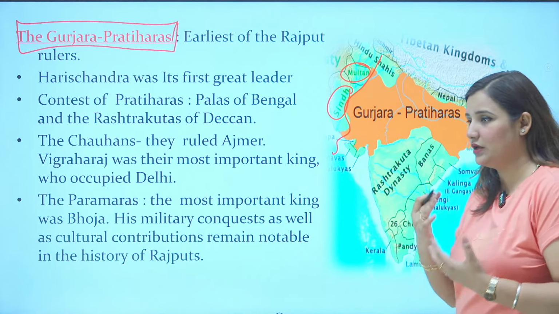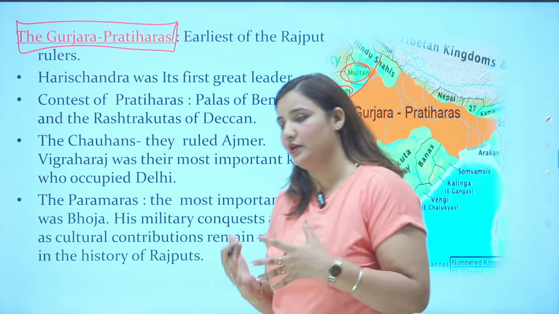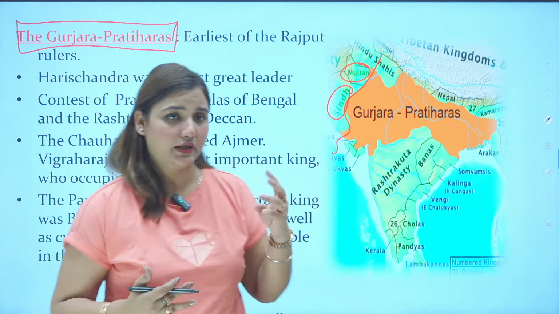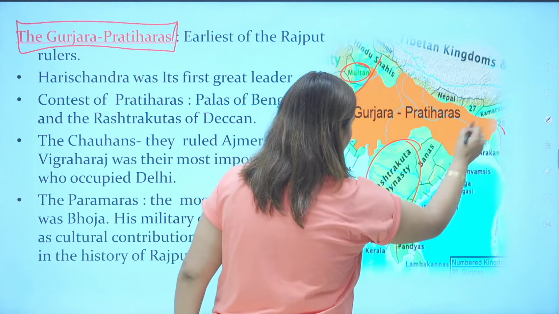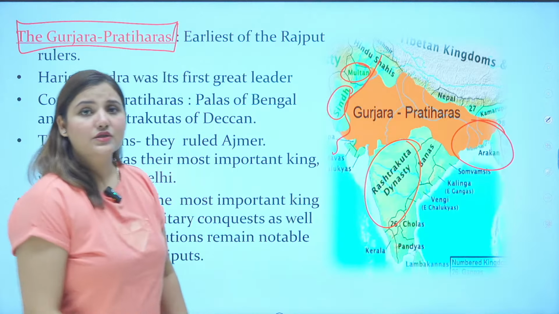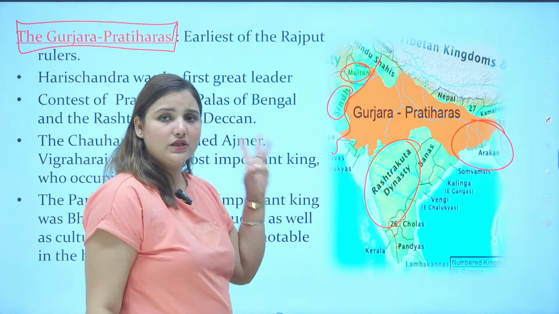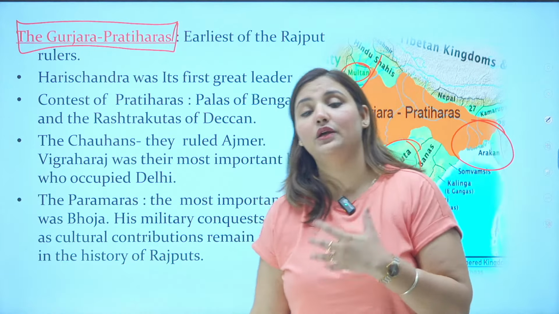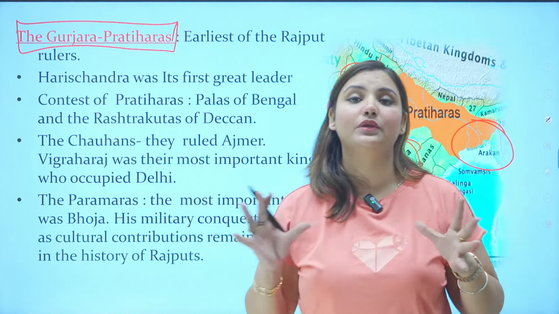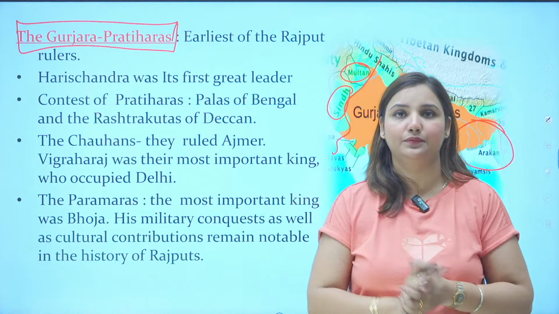So that's why Kannauj was important, and the tripartite struggle started between three important kingdoms: Gurjar Pratiharas, Rashtrakutas and Palas. They all were fighting to get Kannauj in their own control, to become the master of Kannauj and to become the master of North India.